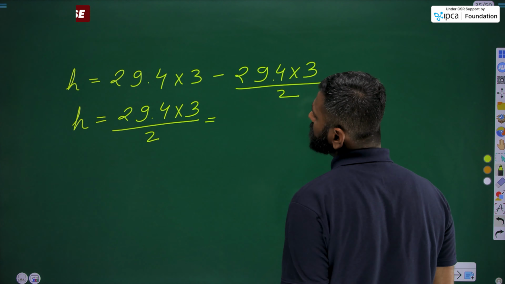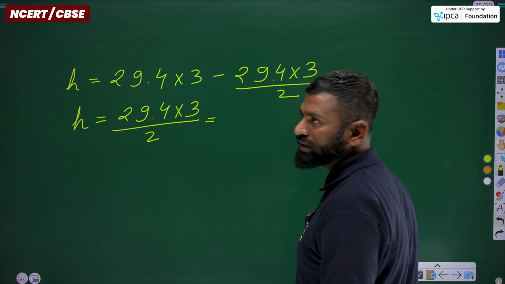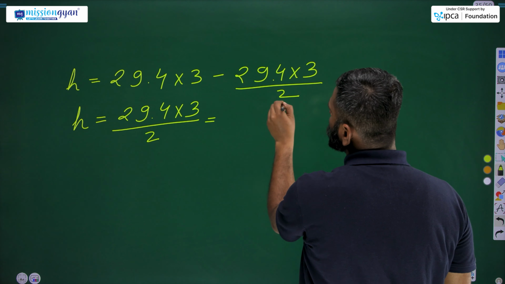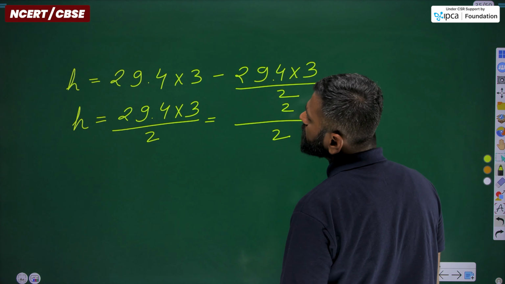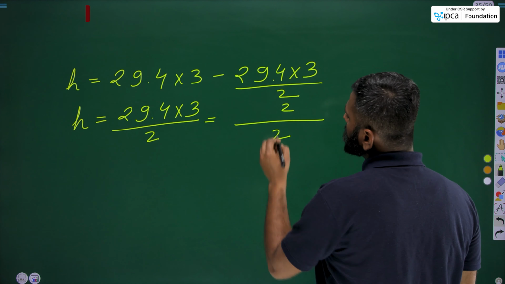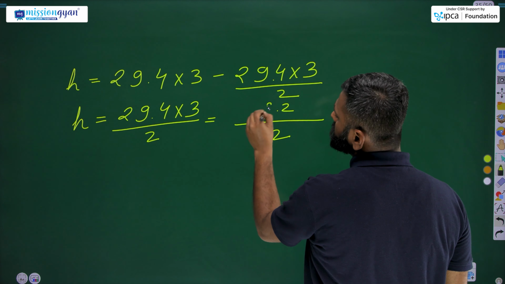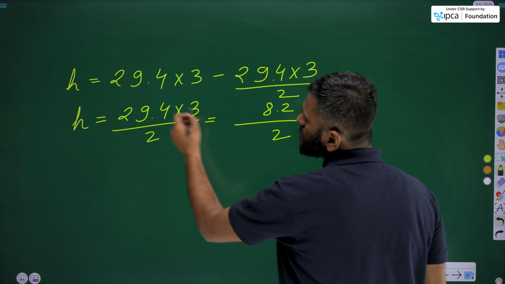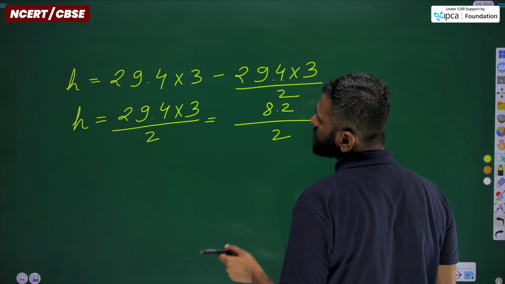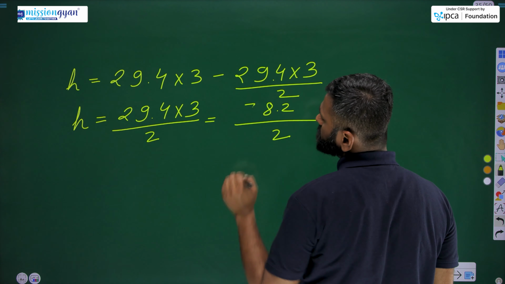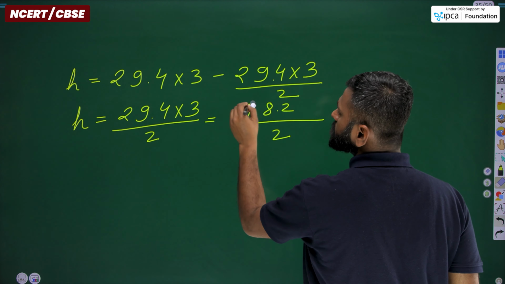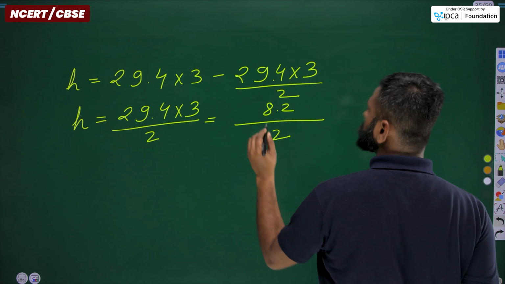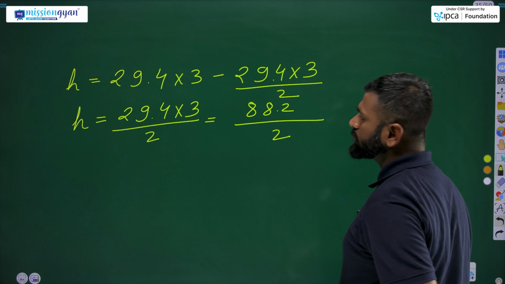By further solving, multiplying 29.4 by 3, we'll get 88.2.